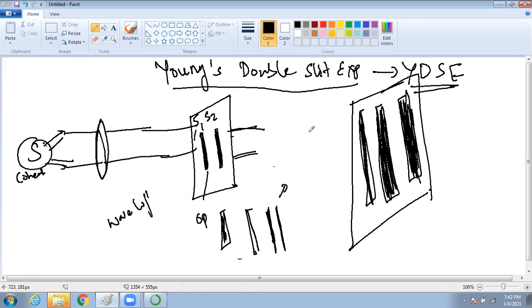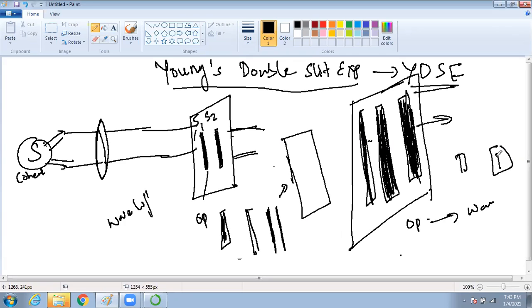This outcome happens only when the opening of the slit is comparable to the wavelength of the light. If you enlarge it, if you make it big, then this will not happen. It will be normal. You'll get two lights. That's it.